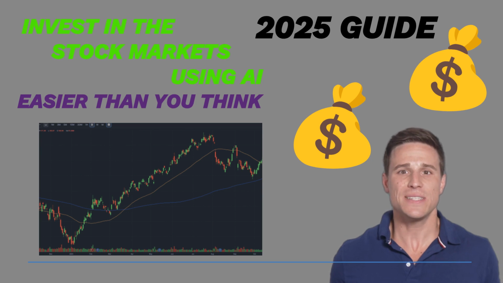Earning money by buying and selling stocks using AI involves leveraging advanced algorithms, machine learning models, and data analysis to make informed trading decisions. AI enables traders to process vast amounts of data, such as historical price trends, news sentiment, economic indicators, and even social media activity, far more efficiently than traditional methods.